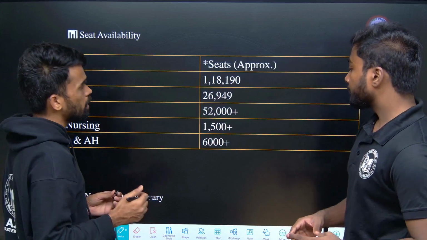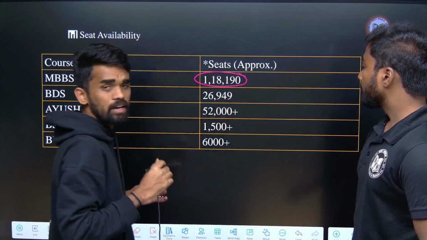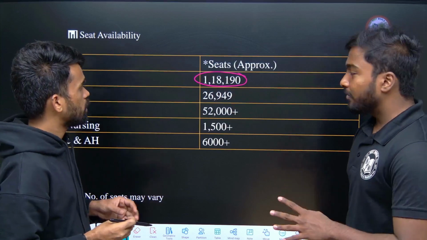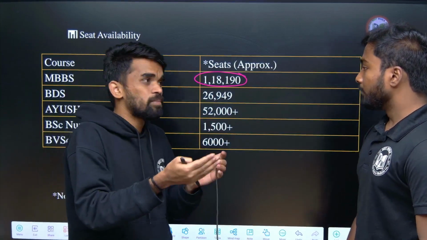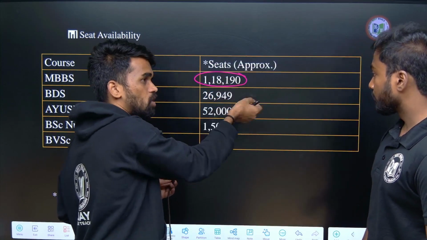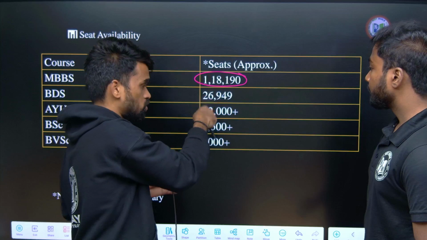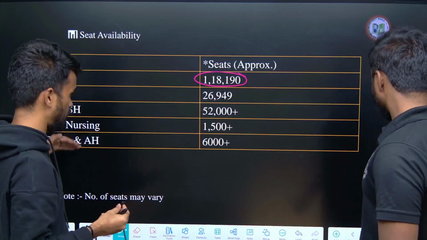Totally we have almost 1,18,190 seats. These are approximate seats only. These numbers may vary, because new colleges may be added year by year, and depending on that, some new courses and colleges may be listed here. So the number of seats may also vary. This is approximate data for BDS, Ayush and all.